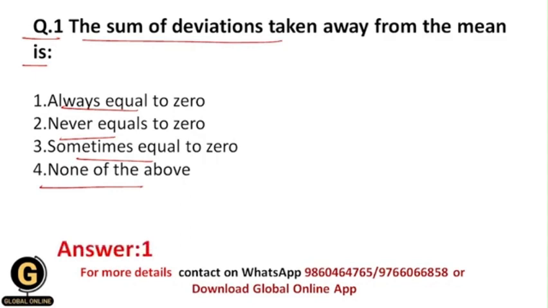So now let us see what is exactly the reason behind this. This happens because of the property that the arithmetic mean is characterized as the center of gravity. Okay, what does it mean? Its meaning is that the sum of positive deviations from the mean is equal to the sum of the negative deviations. So whenever you take the positive deviations from the mean and sum them, that summation is equal to the sum of negative deviations.